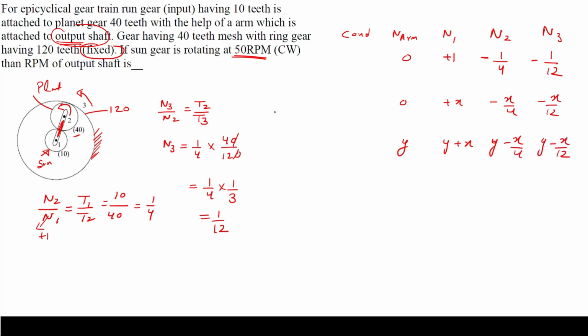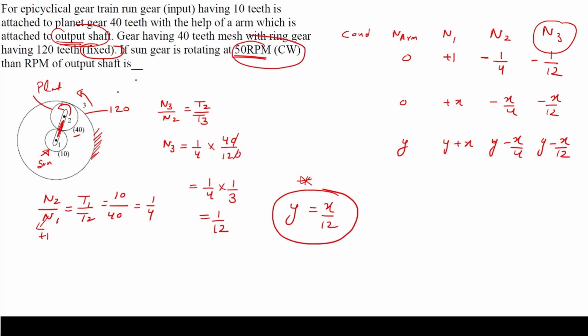Now according to the given condition, this outer gear, that is basically the ring gear, is fixed. So I can say that y equal to x by 12 because N3 is 0. This is the condition that I have got. And the sun gear is rotated at 50 rpm clockwise. Sun gear means gear number 1. So y plus x is given as 50, clockwise means positive.